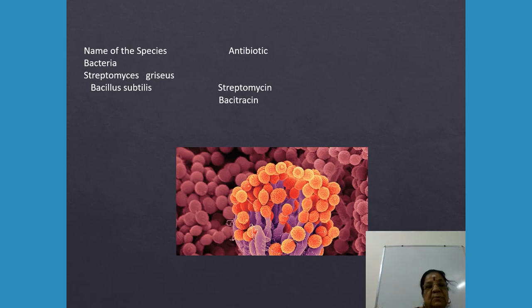So Streptomyces griseus is producing streptomycin and Bacillus subtilis is producing bacitracin. These are antibiotics. Okay, so this is an example of antibiotics produced by bacteria.